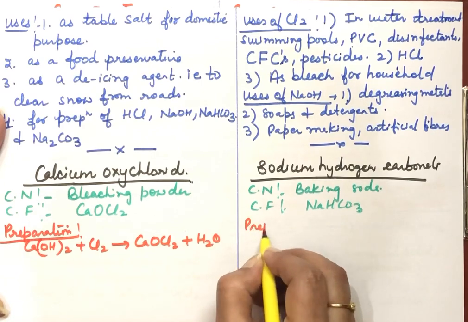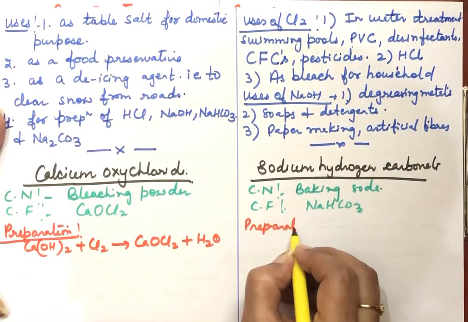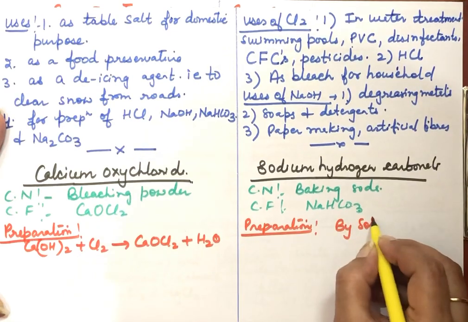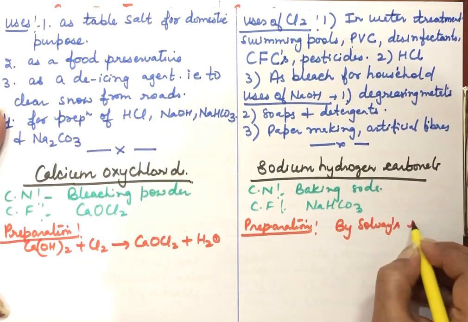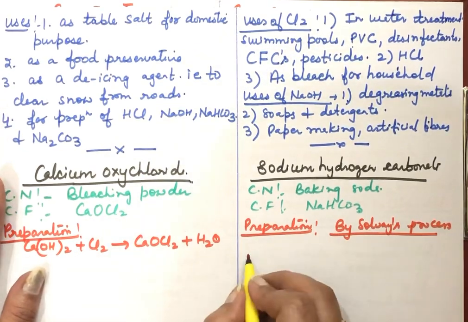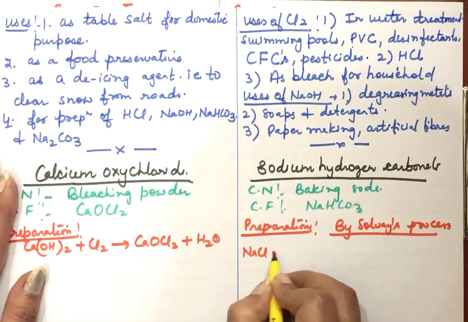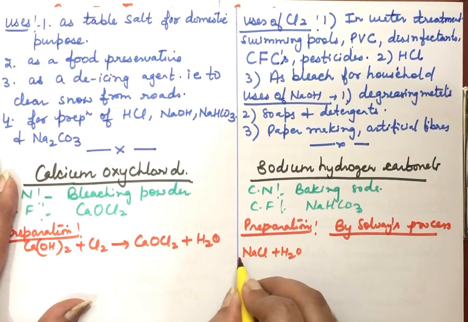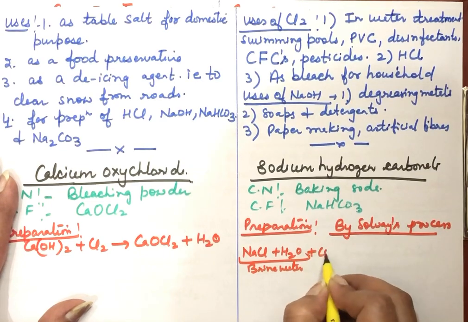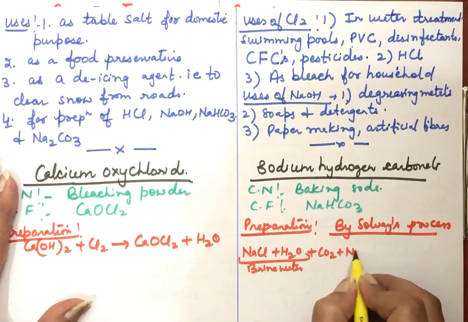And sodium hydrogen carbonate is prepared by Solvay's process. The name of the process is Solvay's process. In Solvay's process, we take brine solution, that is NaCl and water, and through this solution carbon dioxide and ammonia are passed.